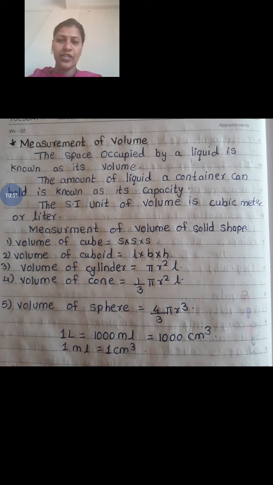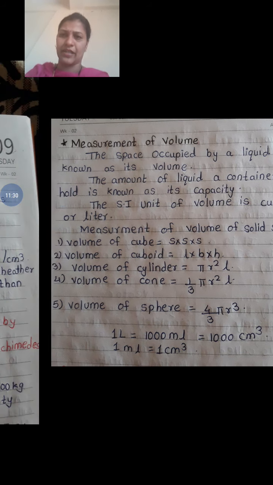Then for any solid shape, we have the formula. For example, measurement of a cube. If you want to calculate the volume of the cube, then we have the formula side into side into side. While for a cuboid, length into breadth into height. So these are some formulas that you should learn by heart. Then next are the related activities. That is measurement of volume, that is Archimedes principle. For this you need a container, and you have to drop some marbles, which we are going to do when our school starts.